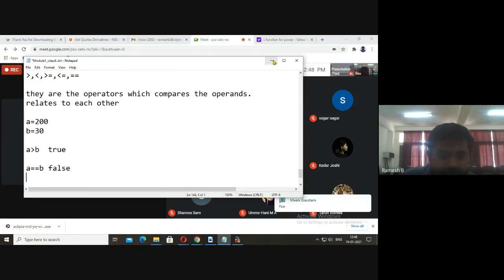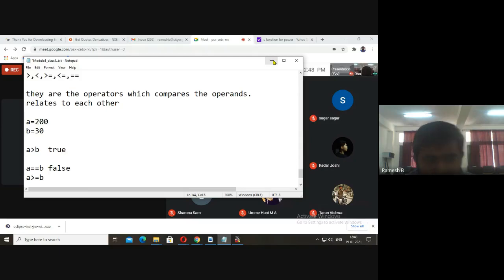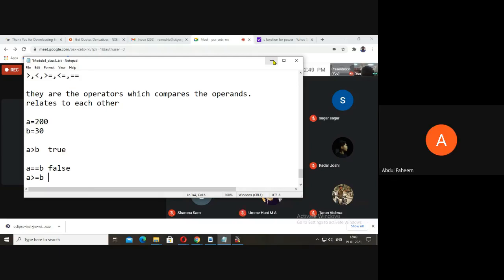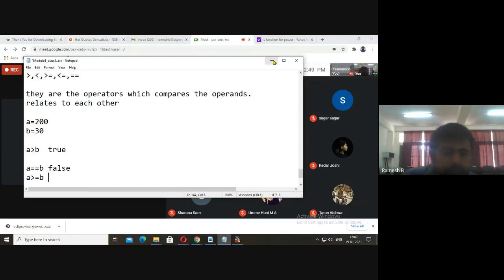Similarly, A is greater than or equal to B. Now tell me whether it's true or false. 200 is greater than or equal to 30. False. Why is it false? It is true, because 200 is greater than 30. One of the conditions is true, so it is true. You must understand this.